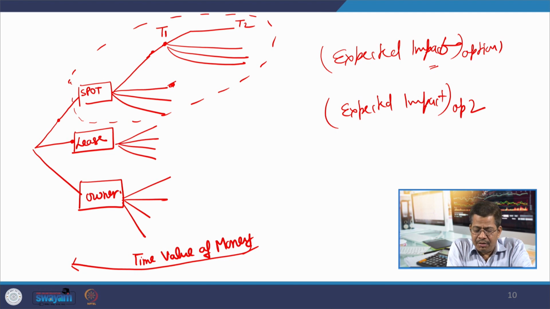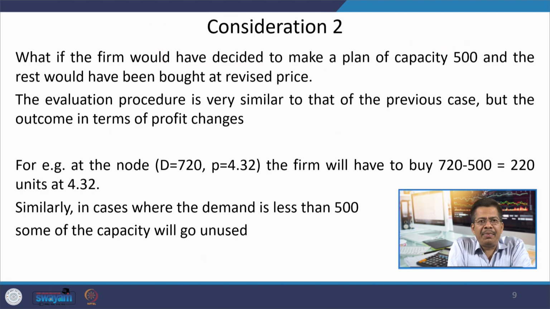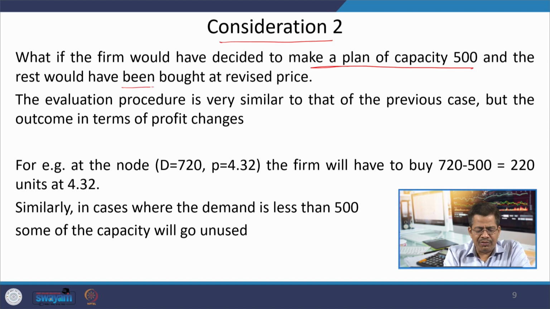Now, we discussed one type of case in which all the requirement is going to be fulfilled from the spot market. Take another consideration for comparison purposes: we are going to make a plan of capacity 500 and the rest would have been bought at the revised prices.